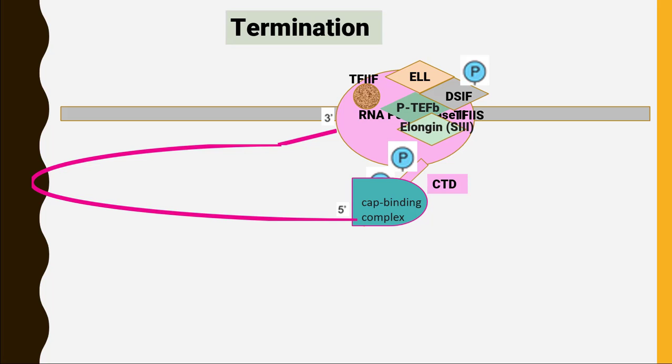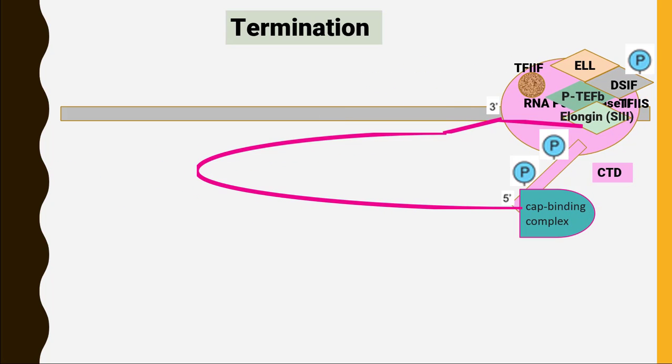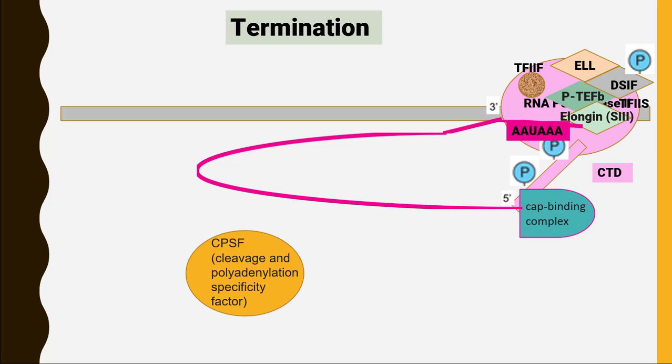At the stage of termination, on the DNA strand, we have a sequence that will signal the transcription machinery to start the process of termination. That sequence is mostly TTA-TTT. When transcription machinery reaches that sequence, it will code it on messenger RNA, and the messenger RNA will have AAU-AAA on it.